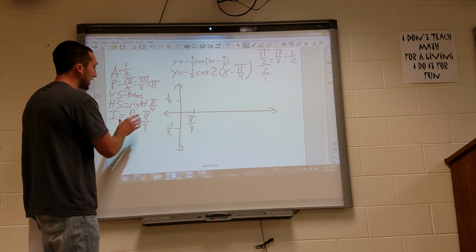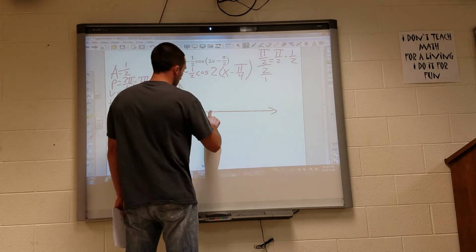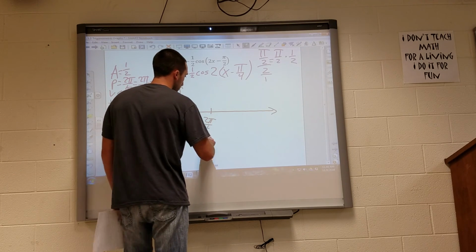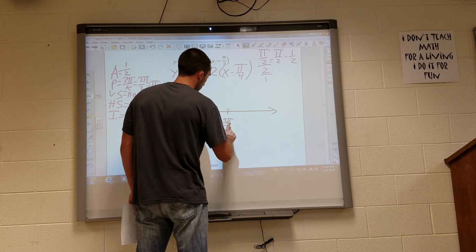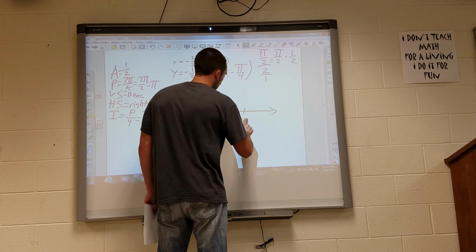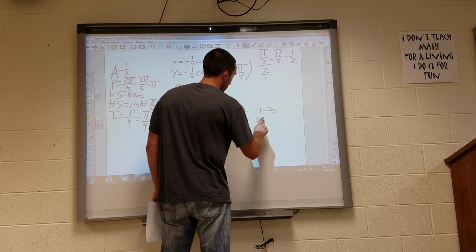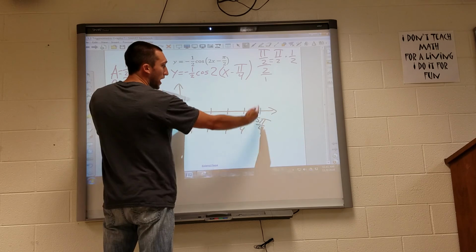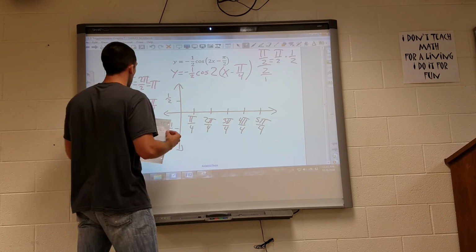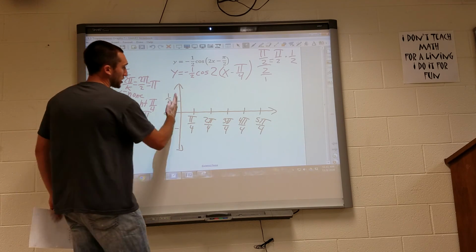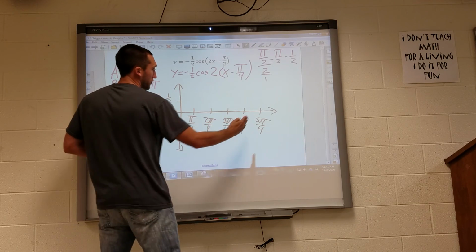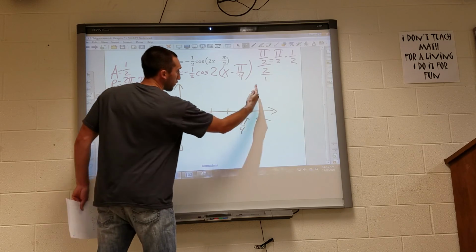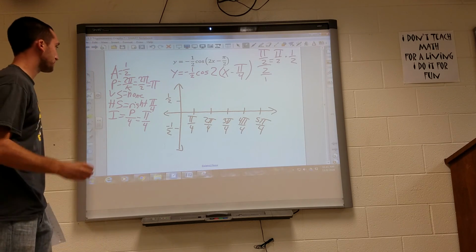And my interval that I'm counting by is pi over 4. So that means my next interval would be 2 pi over 4, then 3 pi over 4, then 4 pi over 4, and finally 5 pi over 4, because I need to cover 1 pi for my period. So remember, I shifted right pi over 4, so now 4 pi over 4 is pi, takes place from pi over 4 to 5 pi over 4.